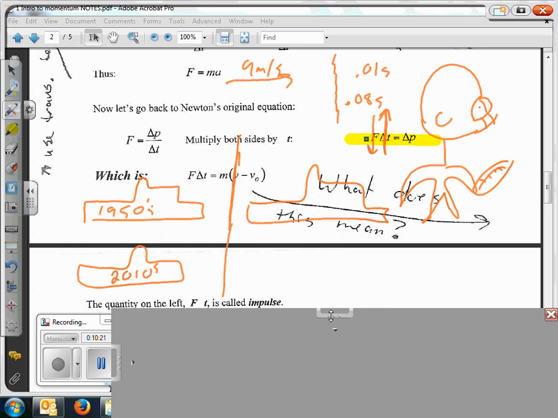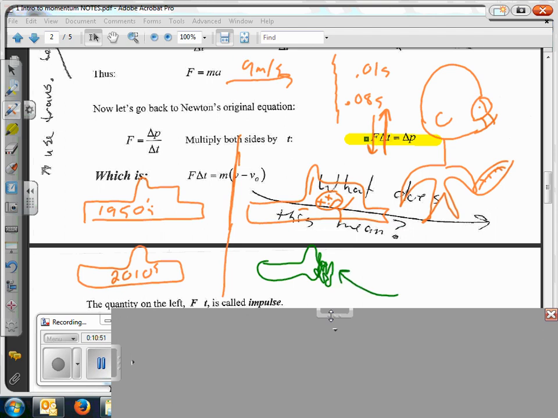Little dent. Not to mention, very bad, sad person. And there's pieces of him all over. In the 2010s, the car looks like this. Do you agree?